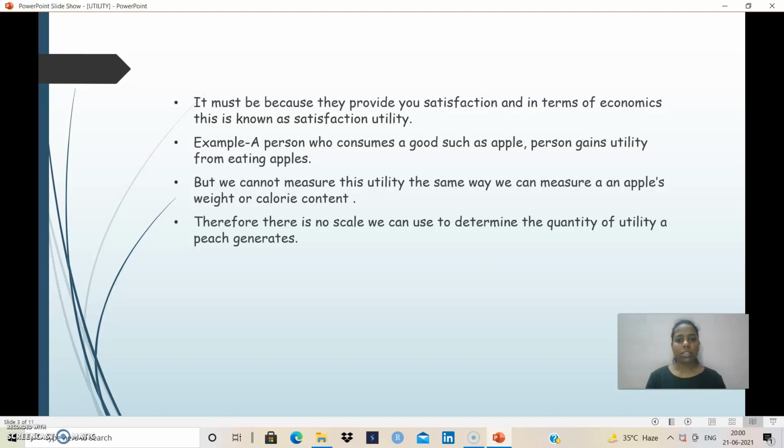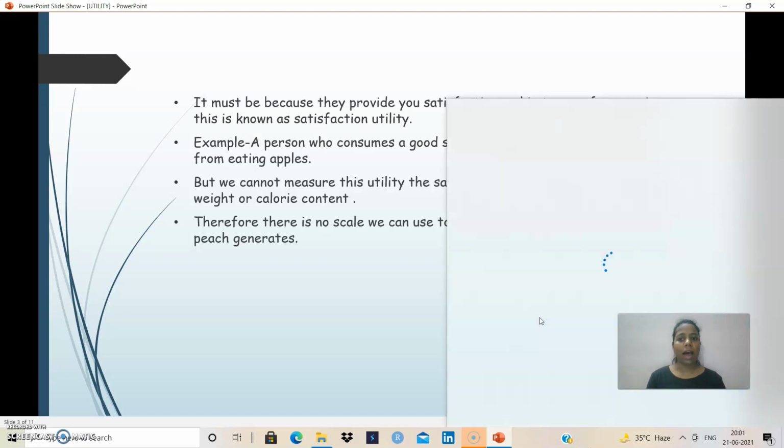But we cannot measure utility the same way we can measure an apple's weight or calorie content. Okay, so do you understand what that means? If we eat an apple, we cannot measure it in terms of numeric value, like it gave me a satisfaction of 10. It can't be. You can say that I feel satisfied after eating this apple, or my hunger was satisfied after eating this apple, but you cannot measure it in terms of numeric value, right? Therefore, there is no scale we can use to determine the quantity of utility an apple generates.